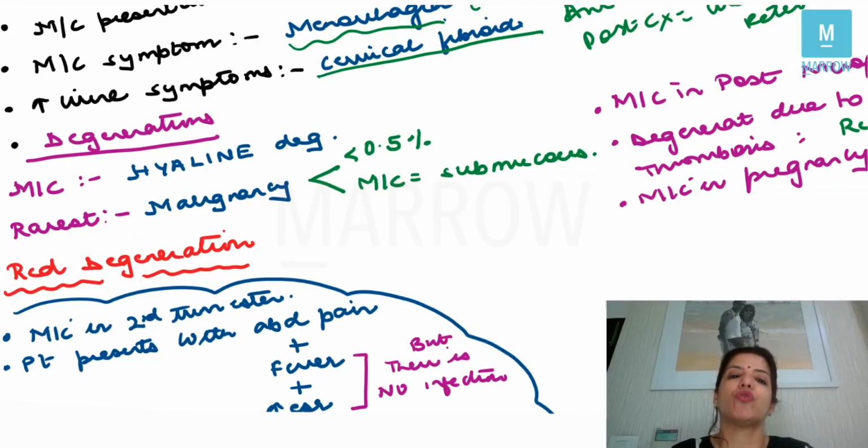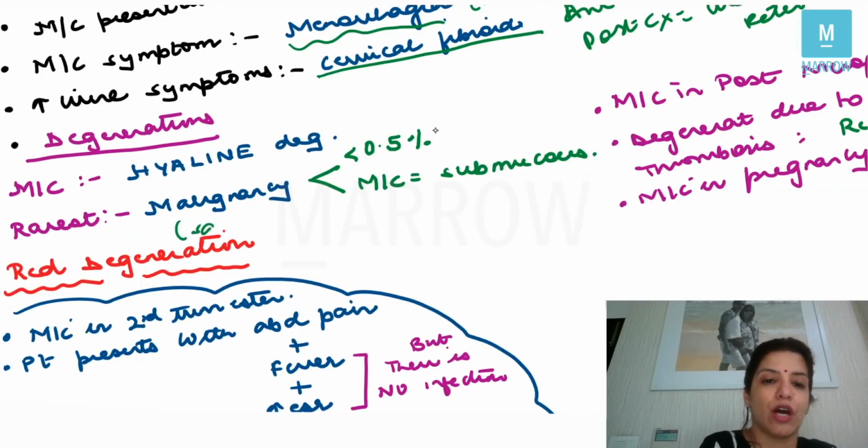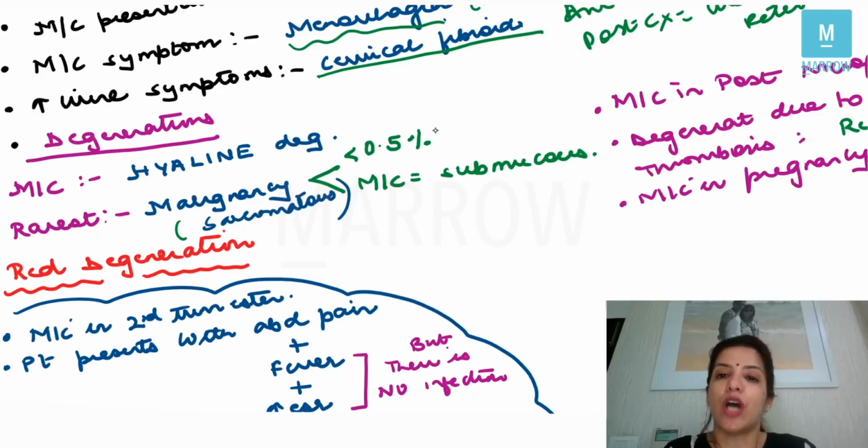The rarest change to occur in a fibroid is malignancy or sarcomatous degeneration. Now, the chances of malignancy in a fibroid, very important, are less than 0.5%. And malignancy is most common in a submucous fibroid, right?